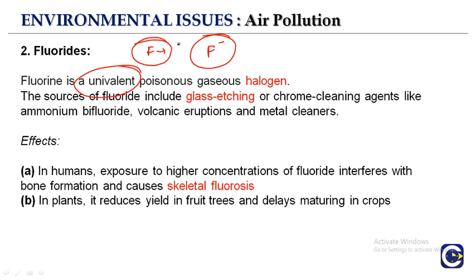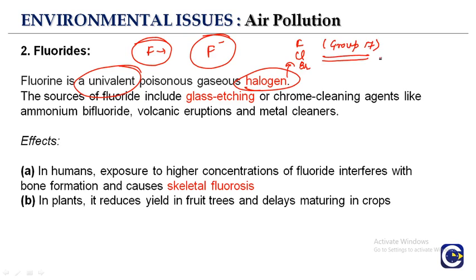So it gains an electron. It is a poisonous gaseous halogen. What is a halogen? Halogens are the group of fluorine, chlorine, bromine. These are known as halogens, and they are group 17 in the periodic table.